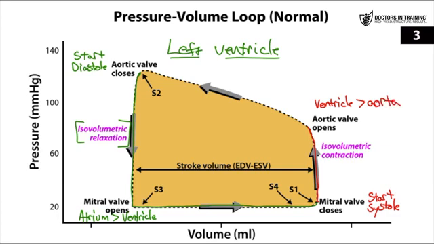And as you can see by the graph, when the aortic valve opens, the volume of blood decreases because it's leaving the heart, but the pressure continues to increase in that ventricle because of continued contraction of that ventricle. Then after the ventricle contracts and a significant percentage of the blood has been expelled from the ventricle, the aortic valve closes. And that signals the end of systole. And then we start all over again with diastole and that isovolumetric relaxation again.